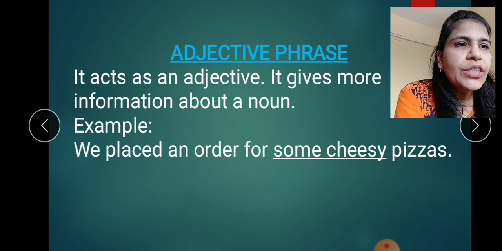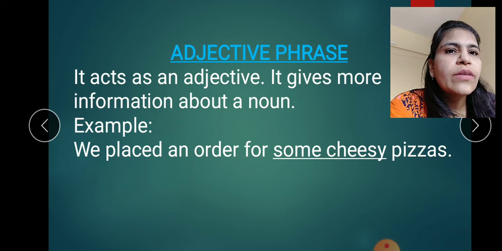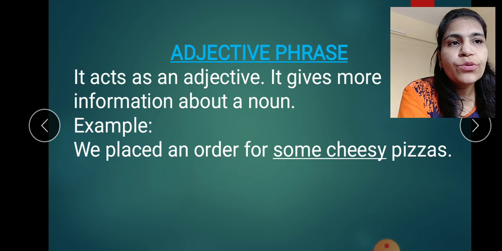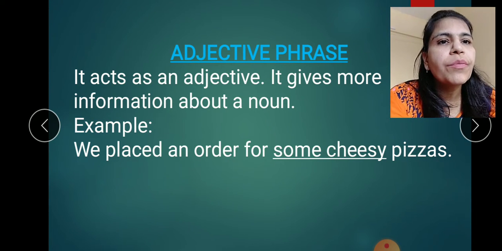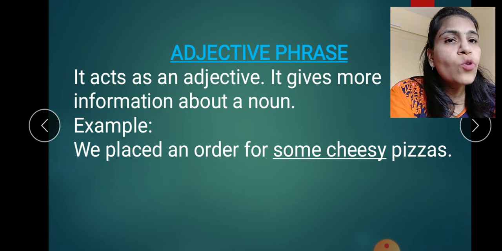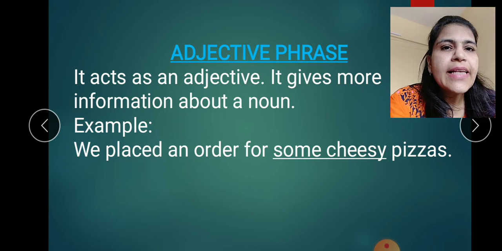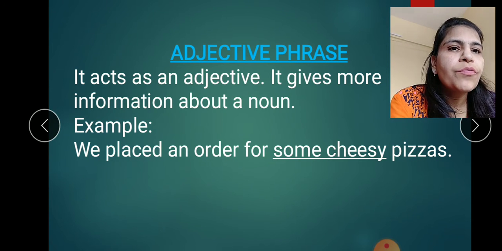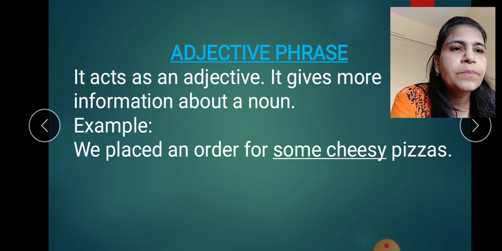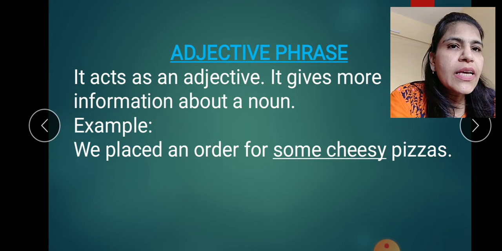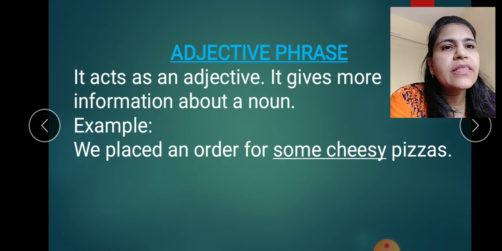Next we have the adjective phrase. We all know what adjectives are. Adjectives are the words that give more information about a noun. So an adjective phrase also adds more information about a noun. Example, we placed an order for some cheesy pizzas. Now here some cheesy is an adjective phrase and it describes pizzas.